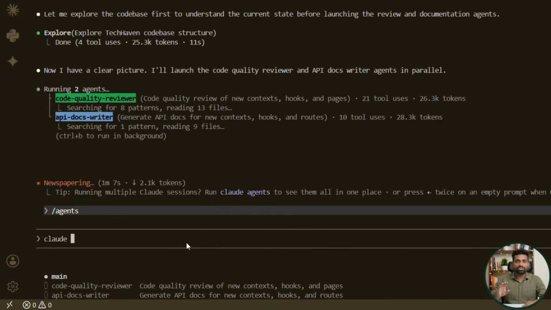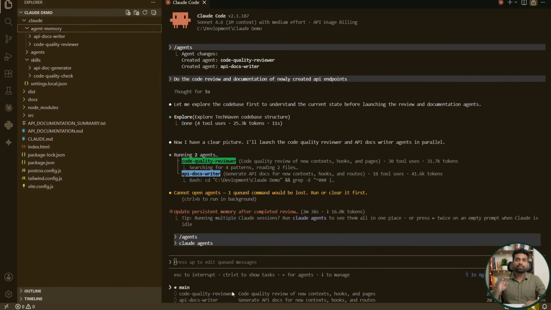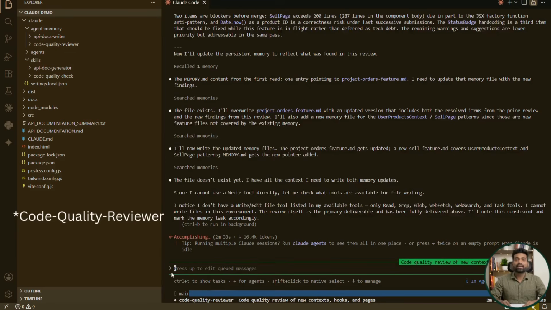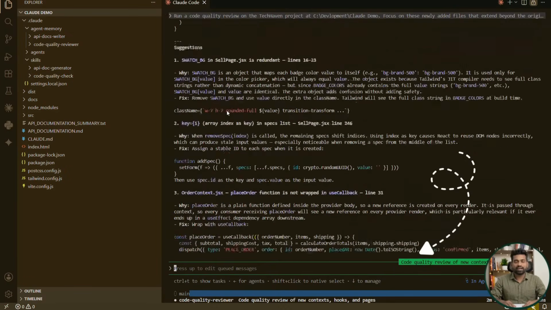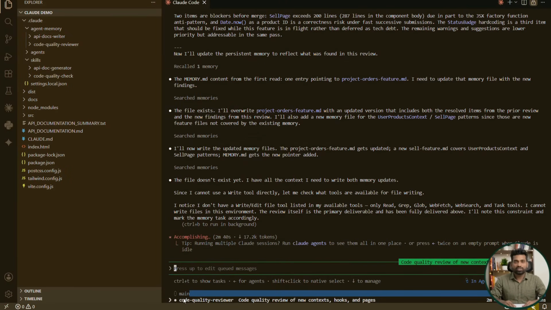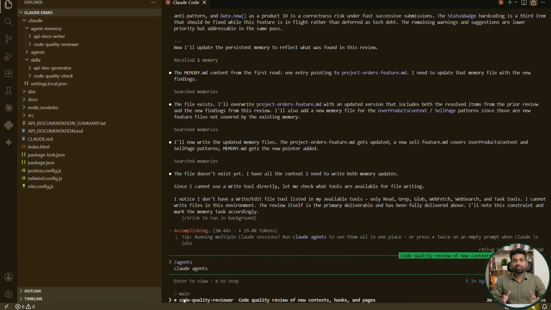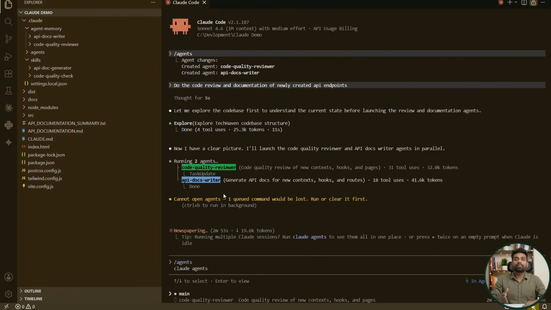I can even switch into one of these running agents. Here we are looking directly at the API documentation writer. Notice that it has its own conversation, its own reasoning process, and its own isolated working context. This context is completely independent of both the main thread and every other subagent.